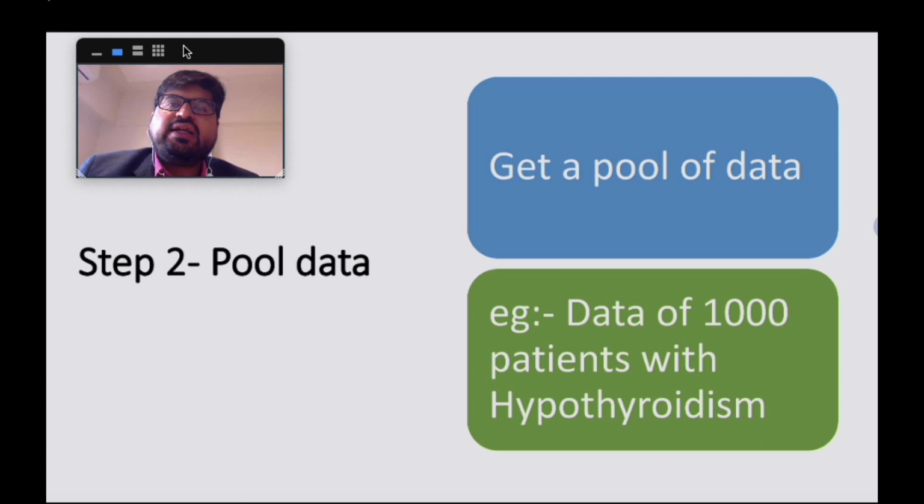So once you have collected the data, then of course you need to pool the data. You really need to know disease-specific pooling; you could do it based on your location, or based on the group project you're working on.